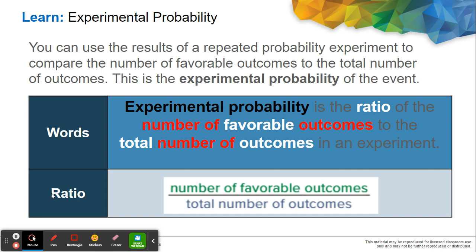We can use the results of a repeated probability experiment to compare the number of favorable outcomes to the total number of outcomes. We call this the experimental probability of the event. Again, let me emphasize, experimental probability is the ratio of the number of favorable outcomes to the total number of outcomes in an experiment. This is the fraction form, the ratio form. And you will be wondering, oh, this is the same as theoretical probability. It's also the number of favorable outcomes over the total number of outcomes.